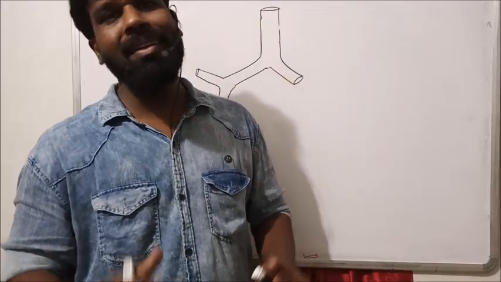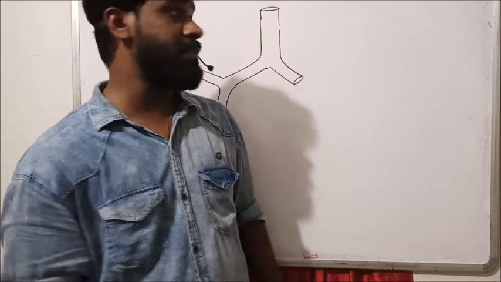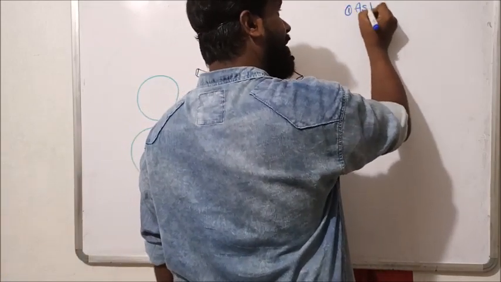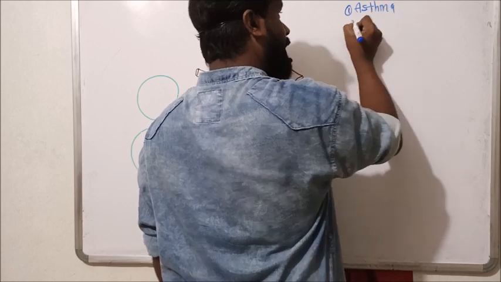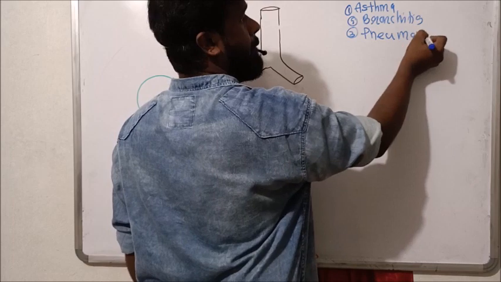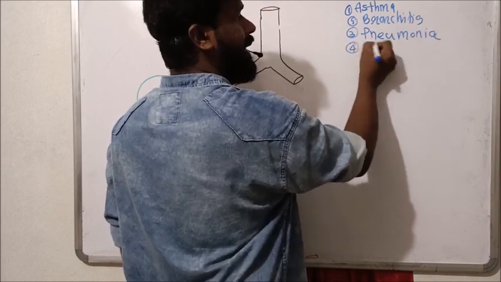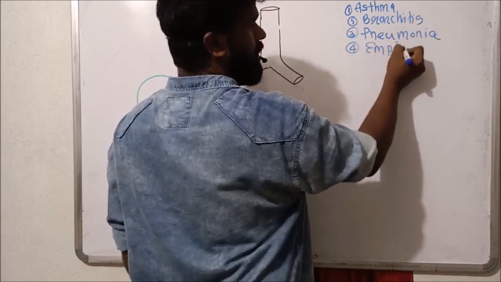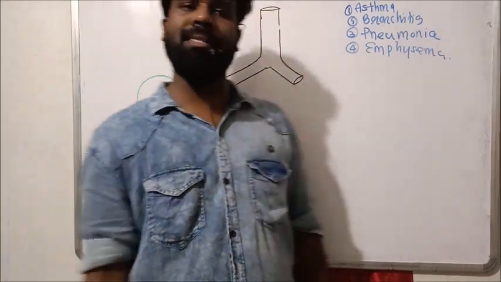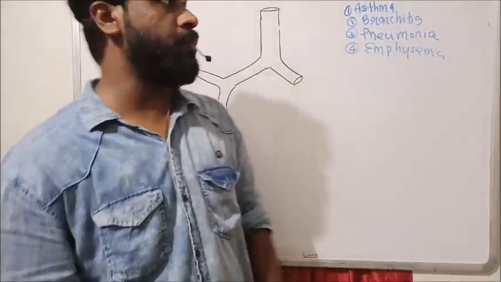Okay. Then another reason for hypoxemic hypoxia is pulmonary diseases, like asthma, bronchitis, pneumonia, emphysema, etc. That means pulmonary diseases also cause hypoxemic hypoxia.